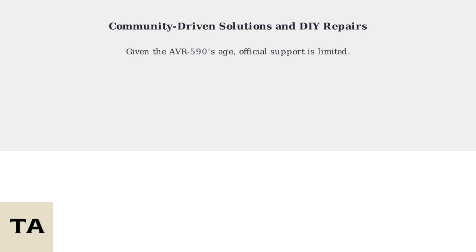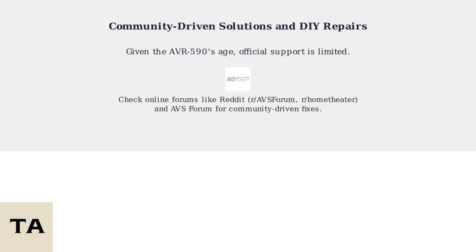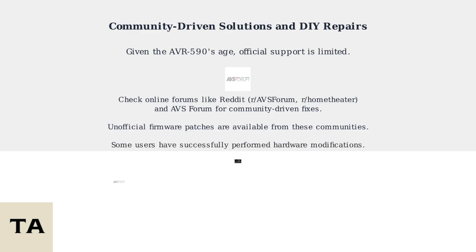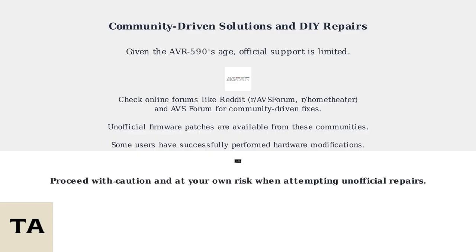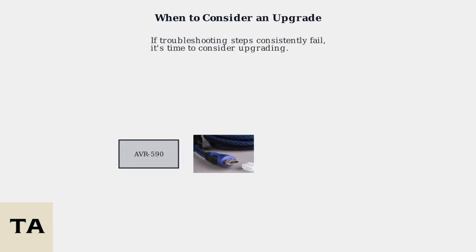Given the AVR-590's age, official support from Denon is limited. Users turn to online communities for solutions. Check forums like Reddit's r/hometheater, as well as the AVS Forum, for community-driven fixes. These communities share unofficial firmware patches that some users have successfully applied. For hardware issues, some users have performed modifications like soldering or component replacements. Always proceed with caution and at your own risk when attempting unofficial repairs, as they may void warranties or cause further damage. If troubleshooting steps consistently fail, it might be time to upgrade.